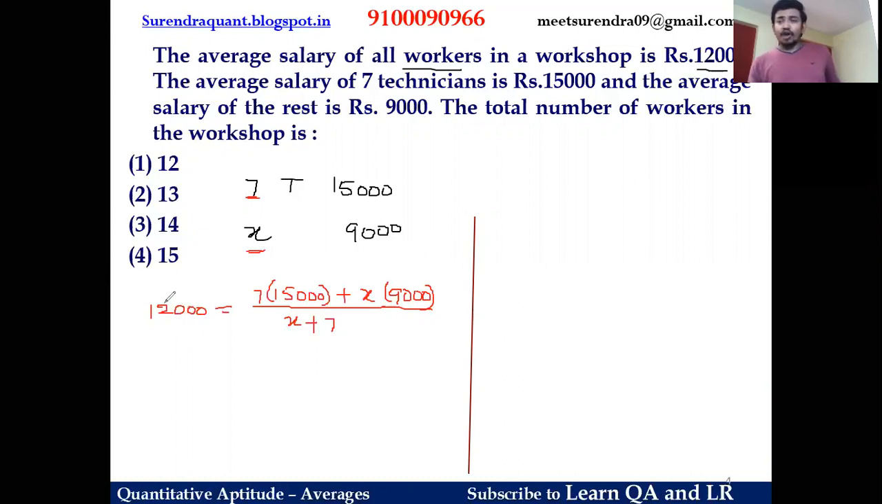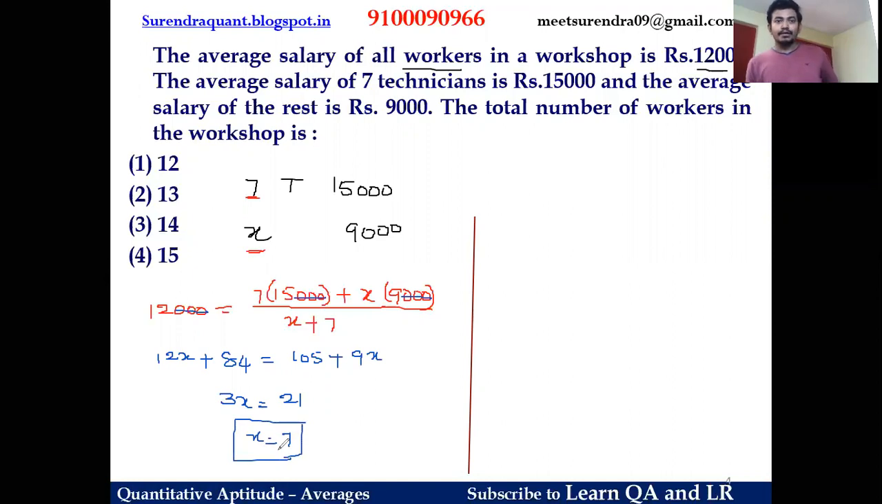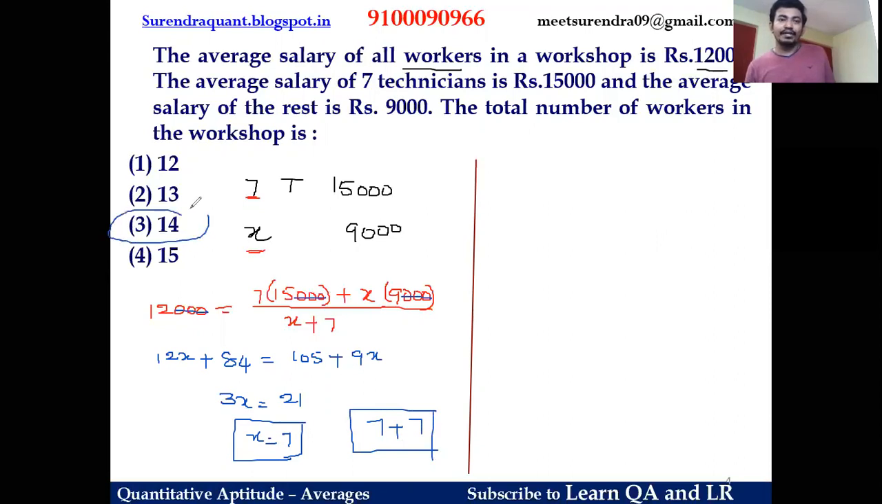So here, the common terms on the left side and right side you can cancel. So 3 zeros, 3 zeros, you can cancel effectively. So 12 into X plus 7. So 12 into X, 12X. 12 into 7, 84. And this is 7 into 15, 105. 9 into X, 9X. Friends, 12X minus 9X is 3X. 105 minus 84 is 21. So what is X then? X is 7. But the question is, find the total number of workers in the workshop. So total number of workers means technicians are 7 and the rest of the employees are 7. The total is 14 workers.